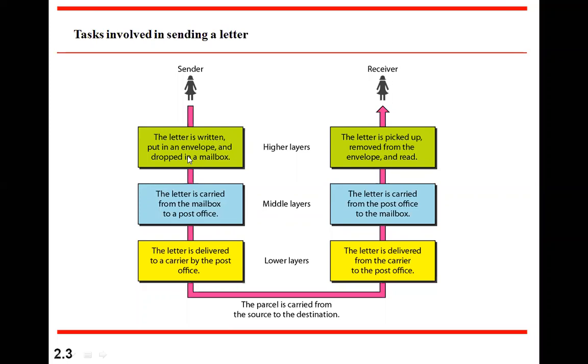These are called layers. Here the sender is involved, then the post boxes, the postman, the post office, and then the courier person. So many people are involved. The courier person does his own work, only carrying and delivering between cities. The post office's job is only sorting, and similarly at the destination post office, again sorting and handing over to the postman. The postman at the sending side collects from post boxes and hands over to the post office. At the receiving side, he collects from the post office and hands over to the person.